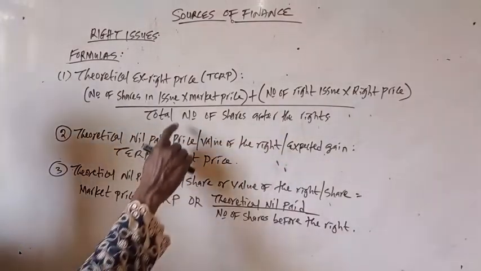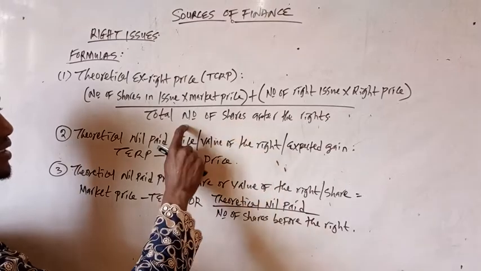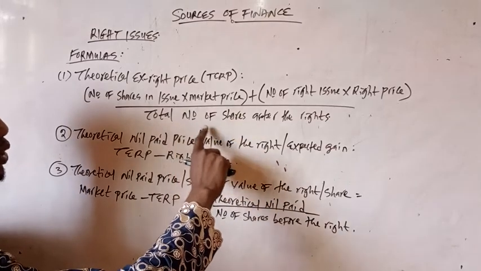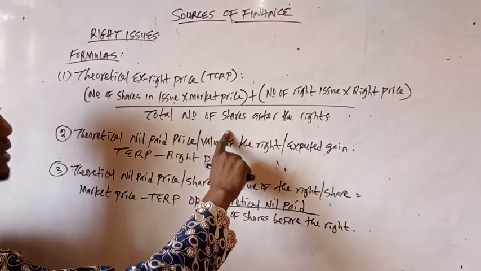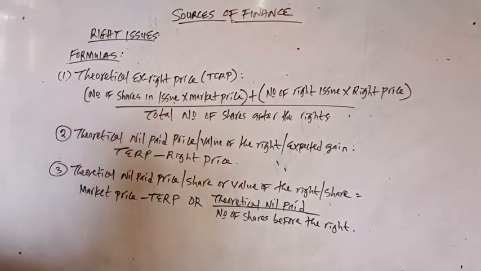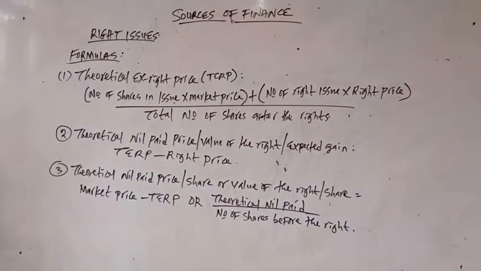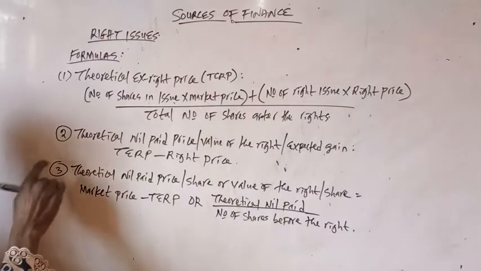The total number of shares after the rights is the existing shares plus the new shares after the rights. Existing shares plus new shares after the rights, that is the total number of shares after the rights. Another formula we are going to need is